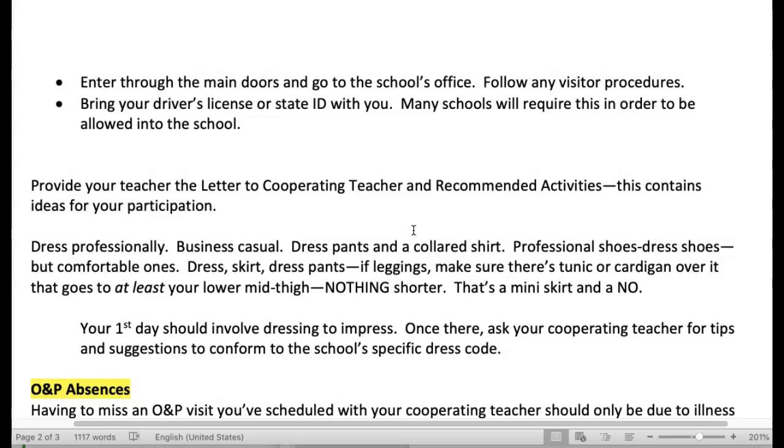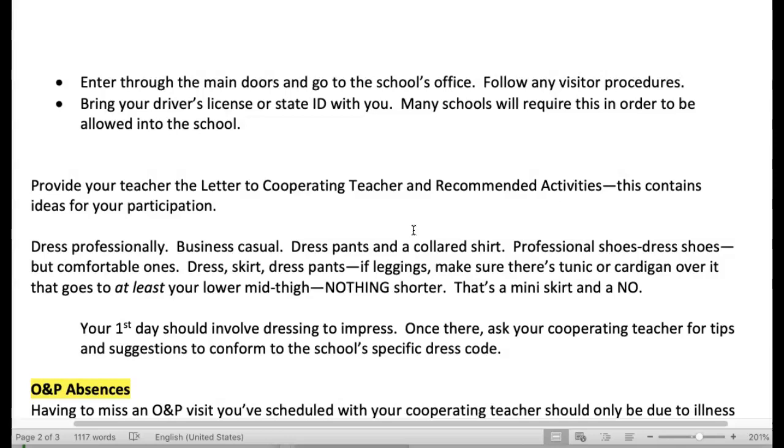In addition, for the women or those identifying as female, you want to make sure that you're dressed appropriately. Dress pants, skirts, dresses, that sort of thing. A reminder, if you're wearing leggings, make sure there's a tunic or a long cardigan over it that goes at least to your lower mid-thigh. Nothing shorter than that. If it's shorter than that, you're essentially wearing a mini skirt, and that's a big fat no. So make sure that whatever you're wearing, you're covered.